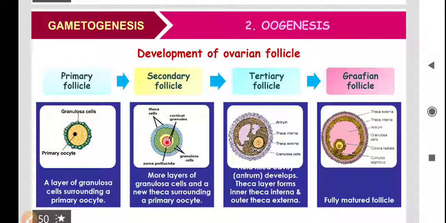In the tertiary follicle, there is a fluid-filled cavity. It is known as the antrum. The theca layer is organized into an inner theca interna and an outer theca externa. In the theca, there are two layers: the outer is the externa and the inner is the interna.